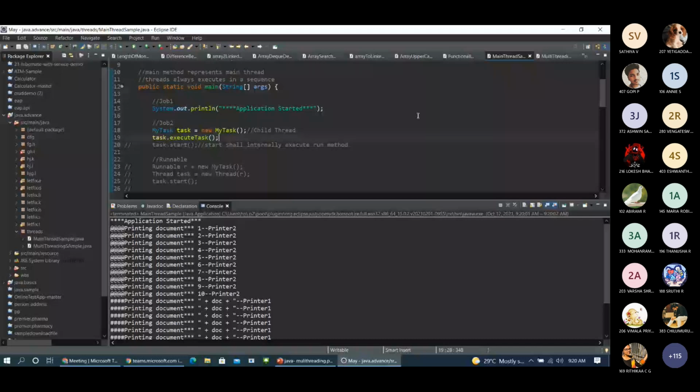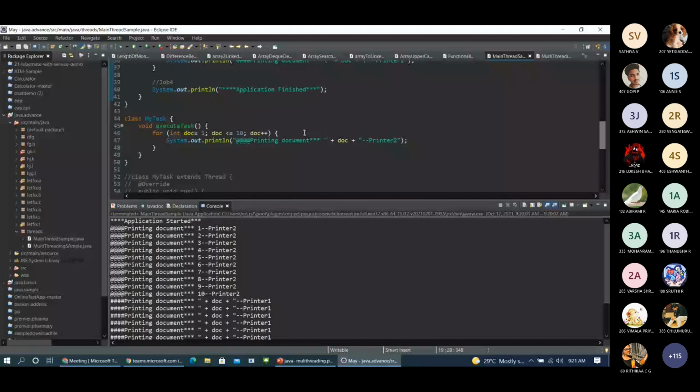Instead of creating it as a class, I can still use this as my thread, right? So for that, I need to extend my thread class. So here now we are going to work with thread. This is where the thread is not used. So without using the thread, we are facing this kind of issues. This is a simple program, so we are not seeing any data inconsistency. There may be some data inconsistency, like sometimes this will get some input from the first method, and sometimes we'll get some output from the second method. This kind of inconsistency happens.